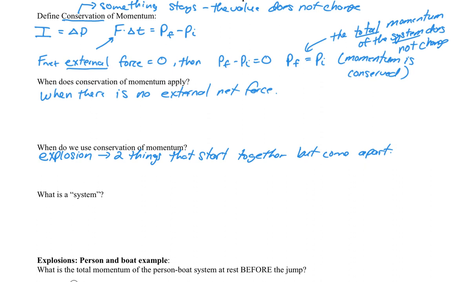The other time we're going to use conservation of momentum is in a collision. And this is exactly what you think about, for instance, two things are moving toward each other, like two carts, and collide.